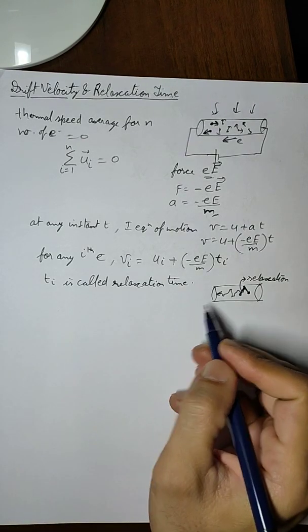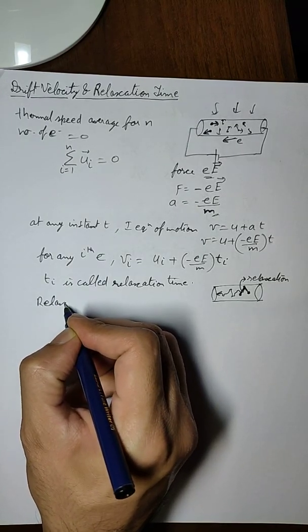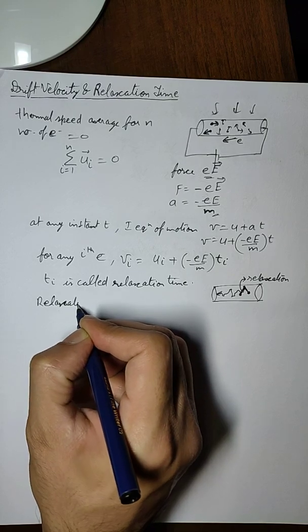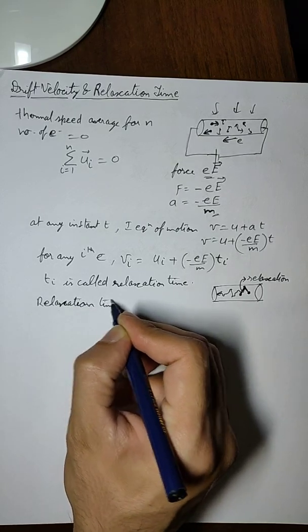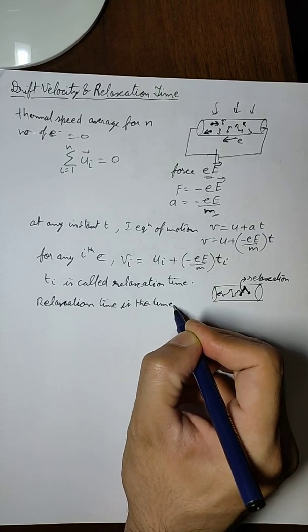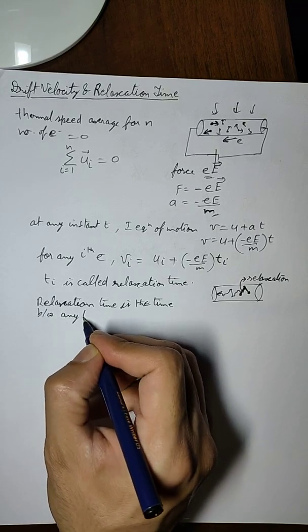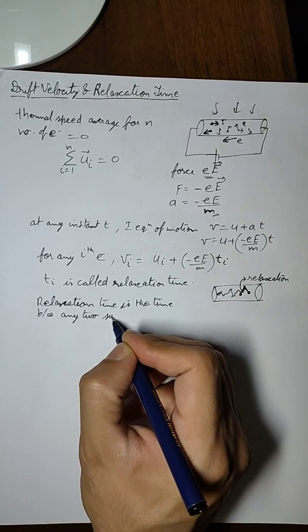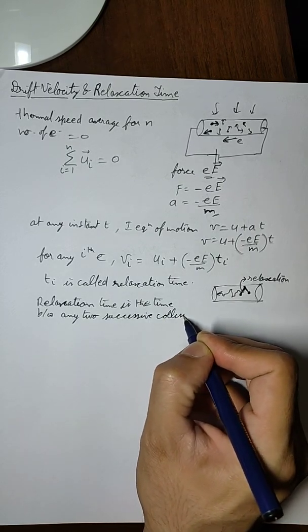So between any two successive collisions, we can write here: relaxation time is the time between any two successive collisions.